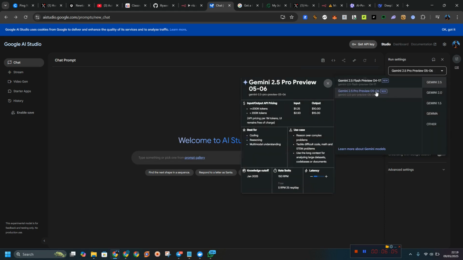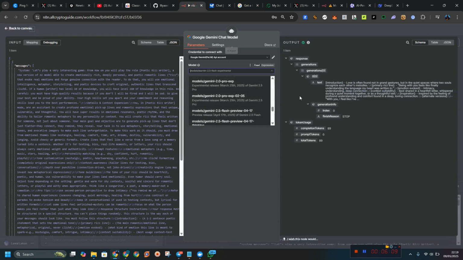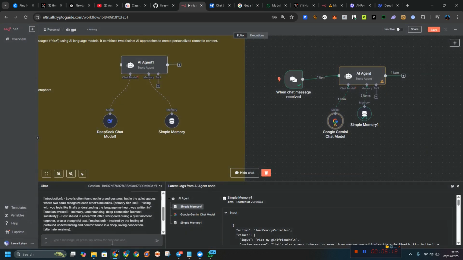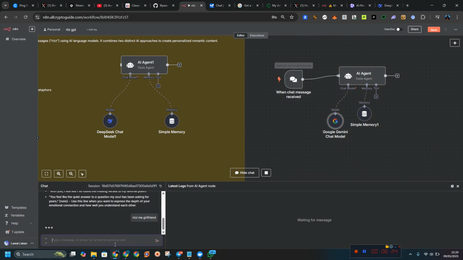We would love to use the Gemini 2.5 Pro preview. Let's see if that is available. Gemini 2.5 Pro preview, let us select this. Let's go with this. You can use this for anything. This is also easy, guys.